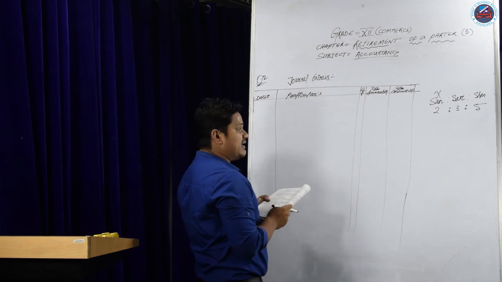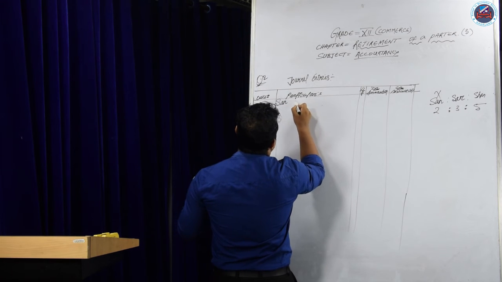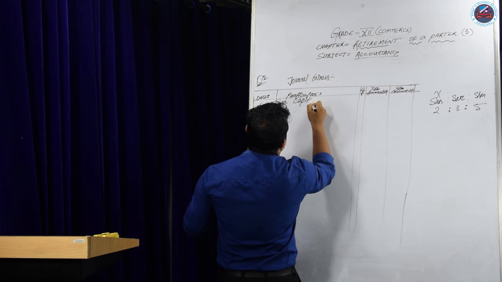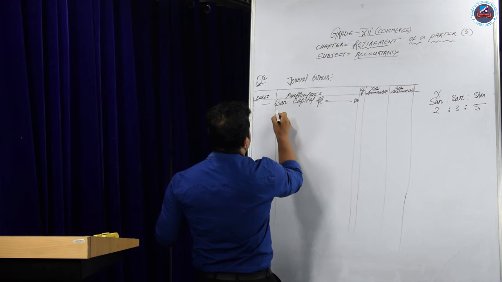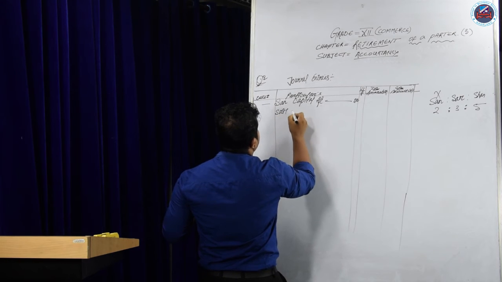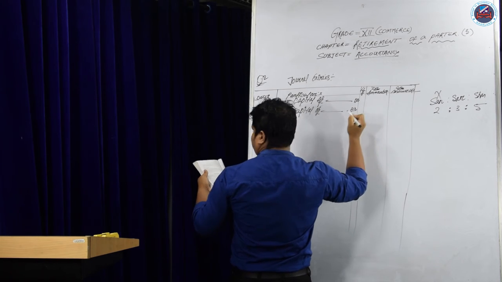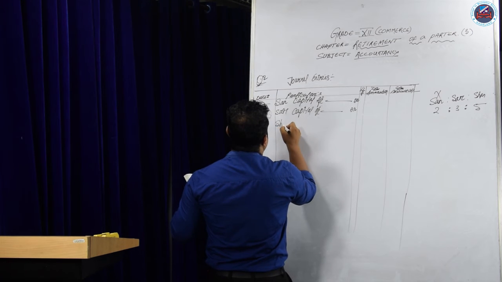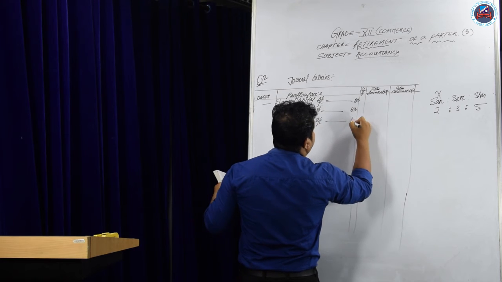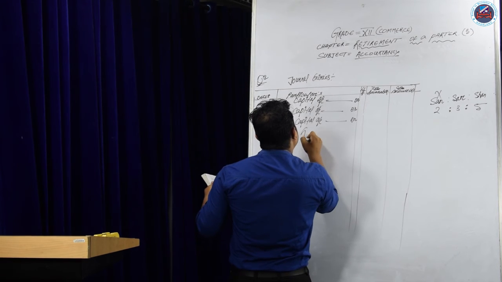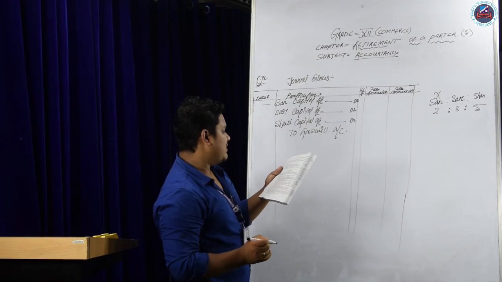We'll give the entry: Sangeeta capital account debit, Saroj capital account debit, Shanti capital account debit, to goodwill account. Okay, everyone.